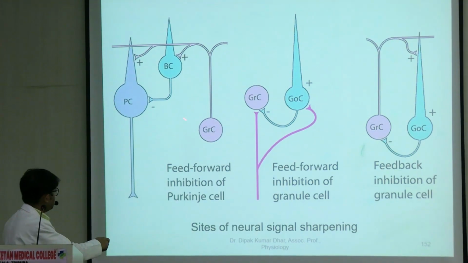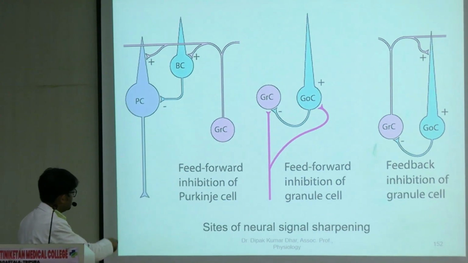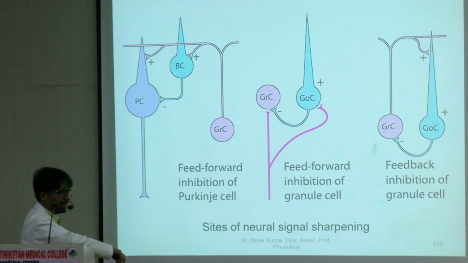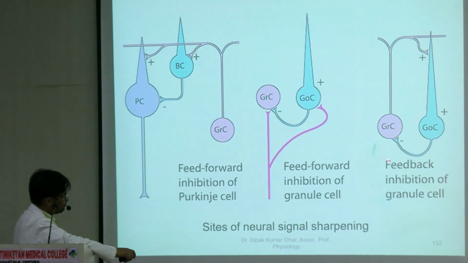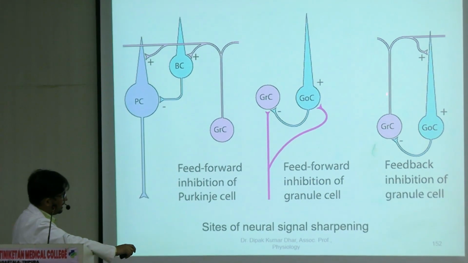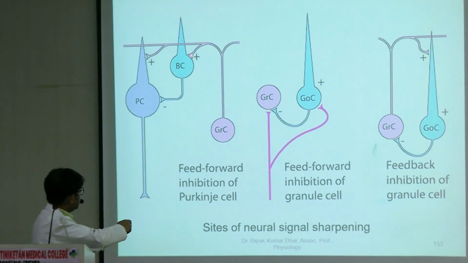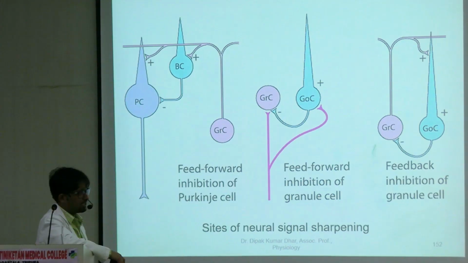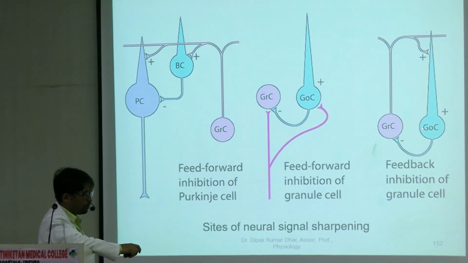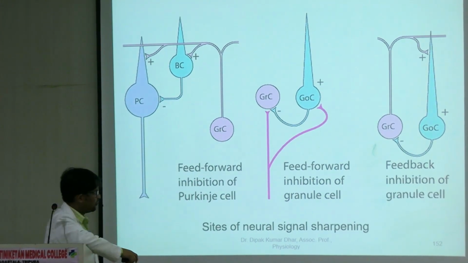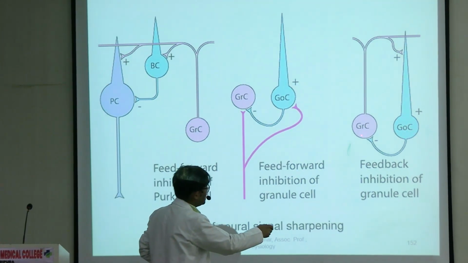So this is an example of feed forward inhibition of the granule cell, right? We earlier saw feed forward inhibition of the Purkinje cell. This is a feed forward inhibition of the granule cell itself. And then the parallel fibers of the granule cell not only synapse with the basket cell and the Purkinje cell, some of them also synapse with the Golgi cell themselves. So the Golgi cell again inhibits the granule cell.